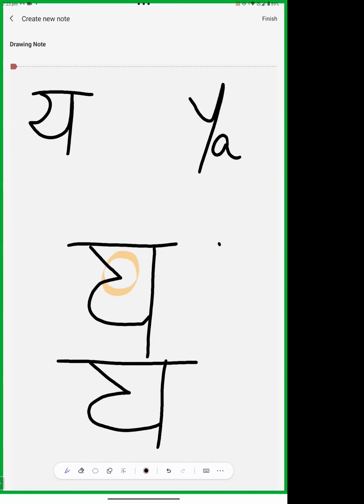This line became like this. It is similar, but sometimes we can find it like this also in manuscripts, but there will be an upper line. So now we can understand this letter was pa, and there is no Shiro Rekha. The other one is ya. If there is an upper line, then it is ya.